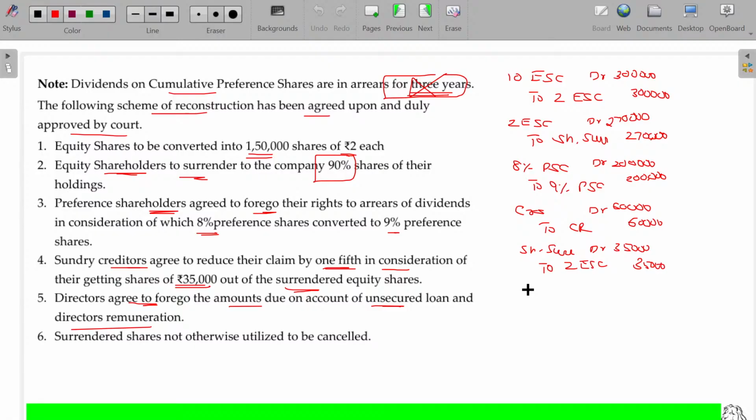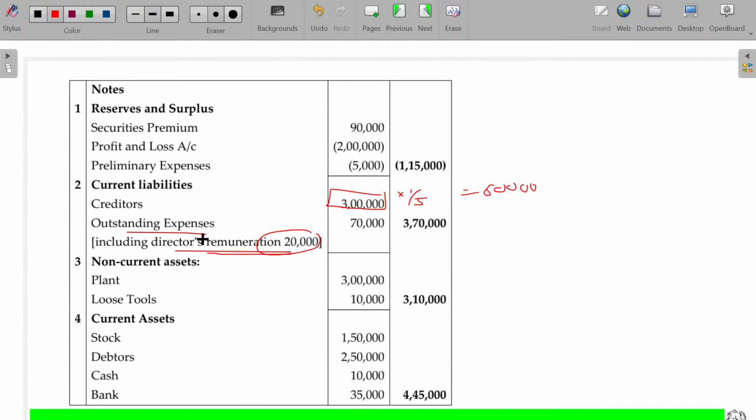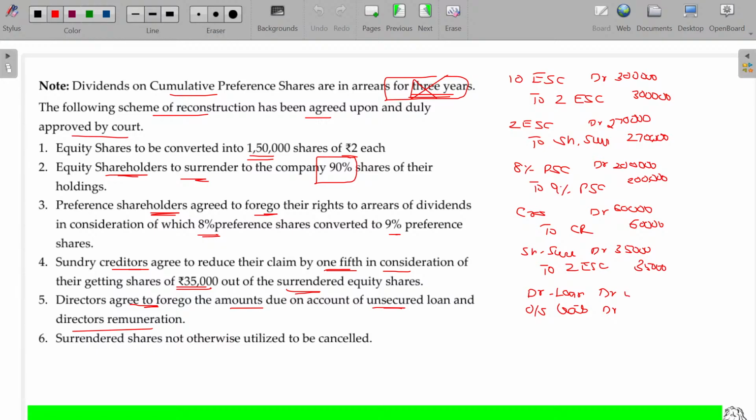Directors' loan 50. Director remuneration included in the outstanding expenses also be cancelled. This one is 50,000, this one is 20,000. On cancelling these two, we gained 70,000 rupees.